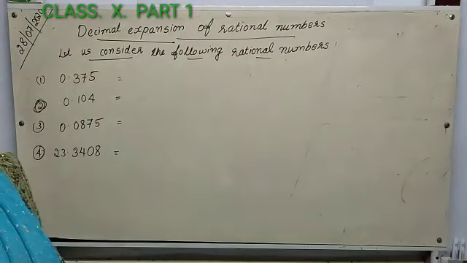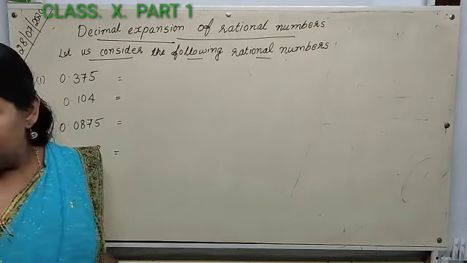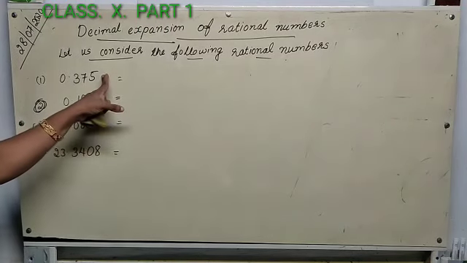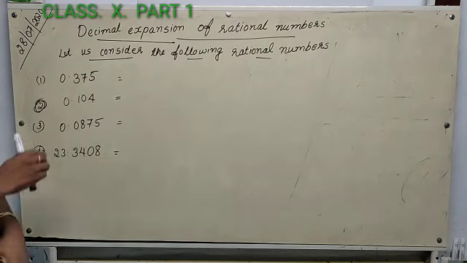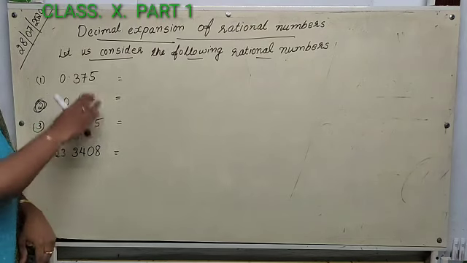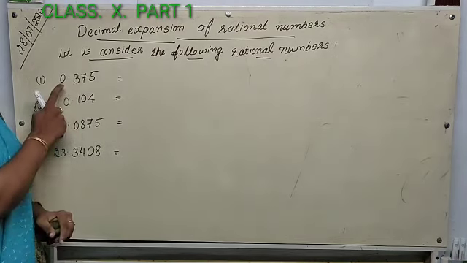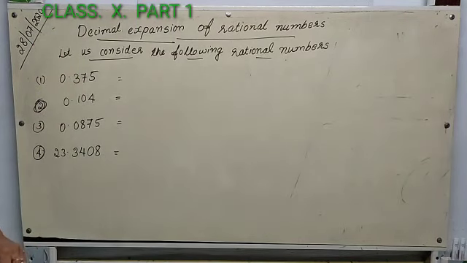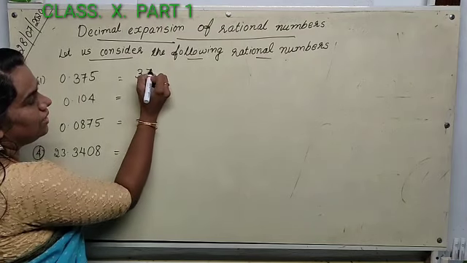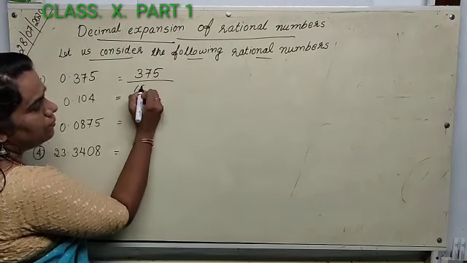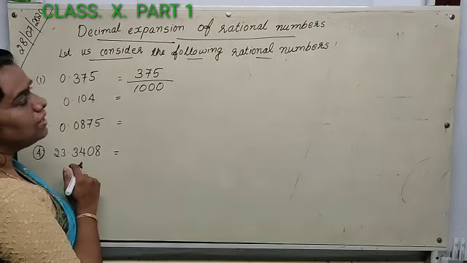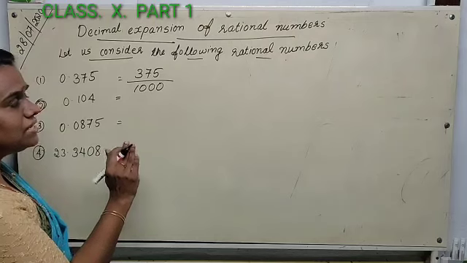This decimal expansion, is it terminating? What do you mean by terminating? It is ending, we don't have any etc. So how to convert 0.375 into a fraction? The corresponding fraction is 375 divided by 1000. You have to write this in the simplest form.